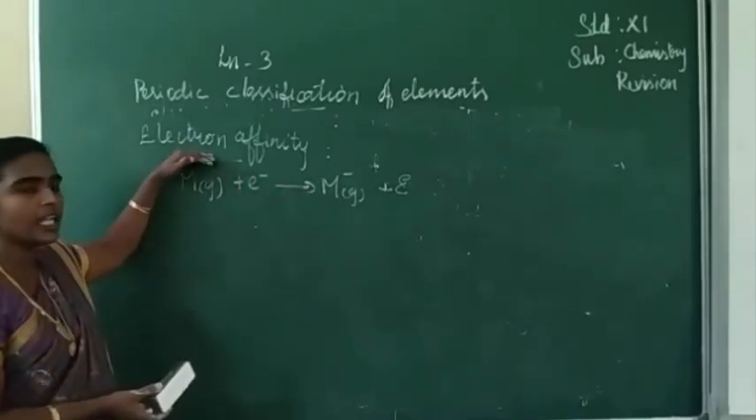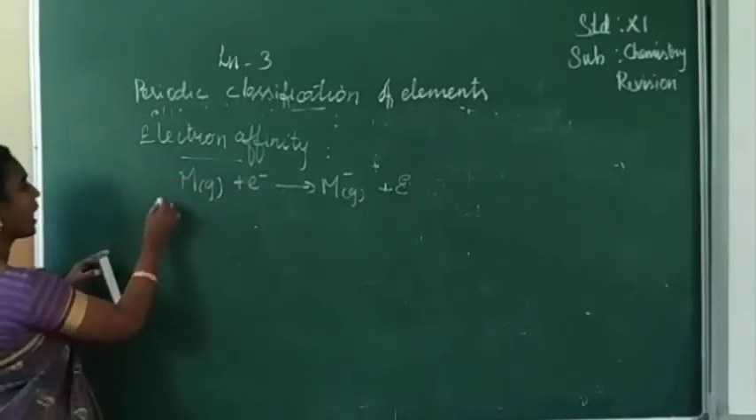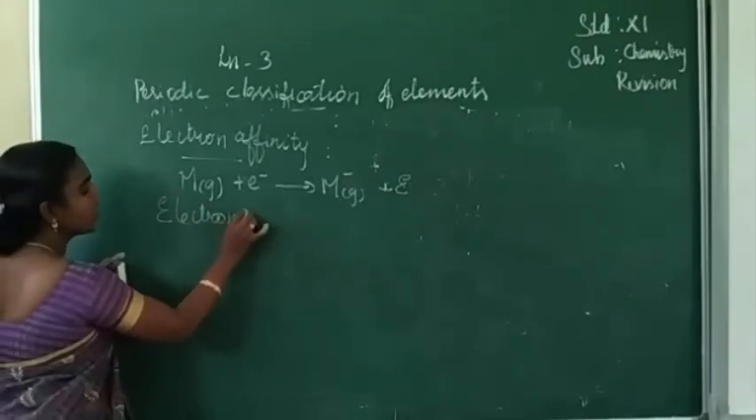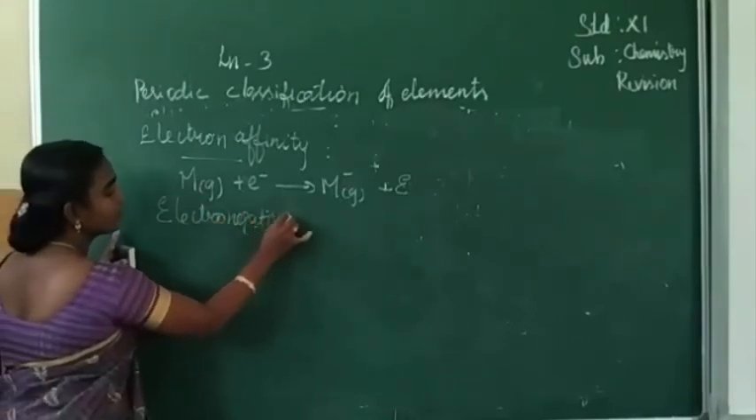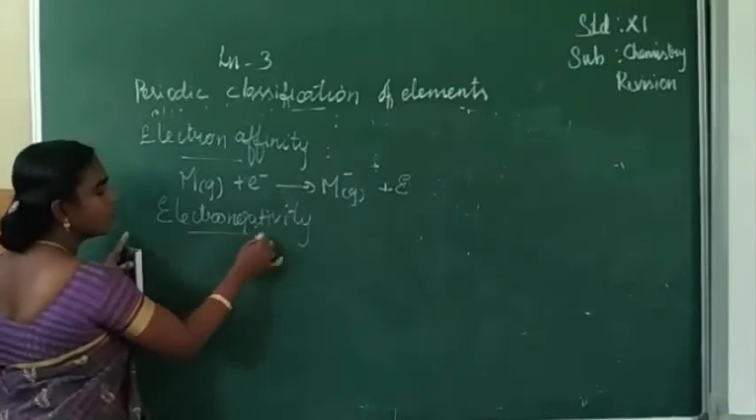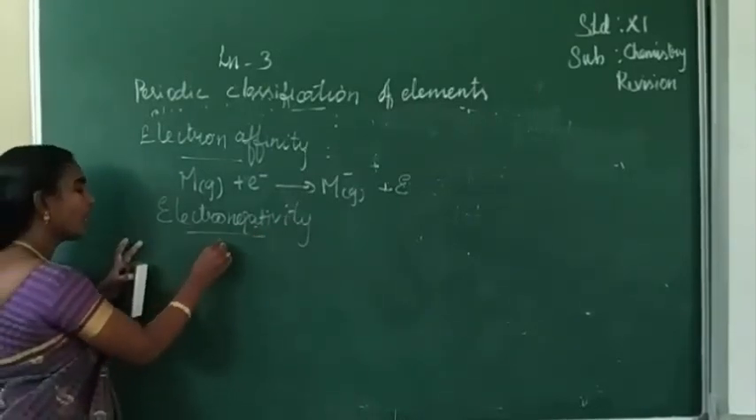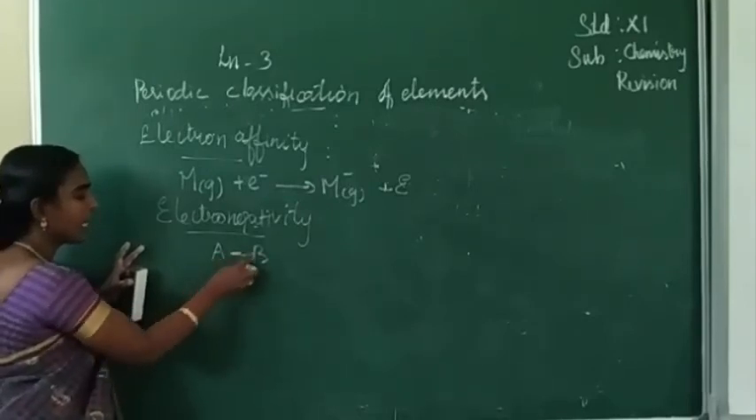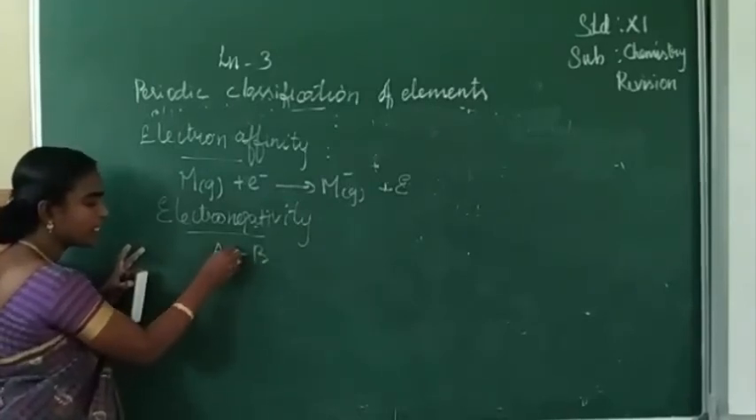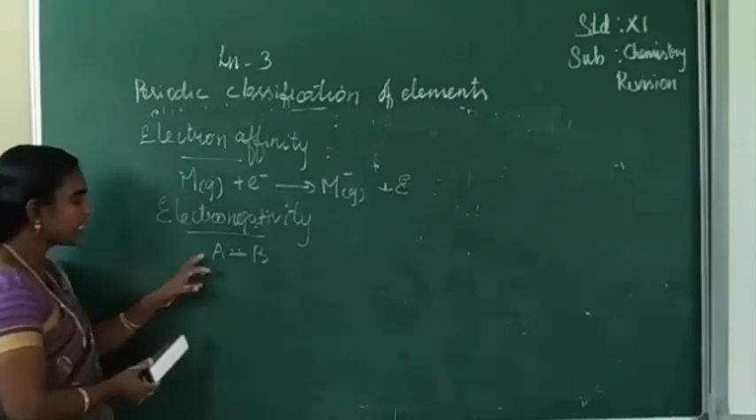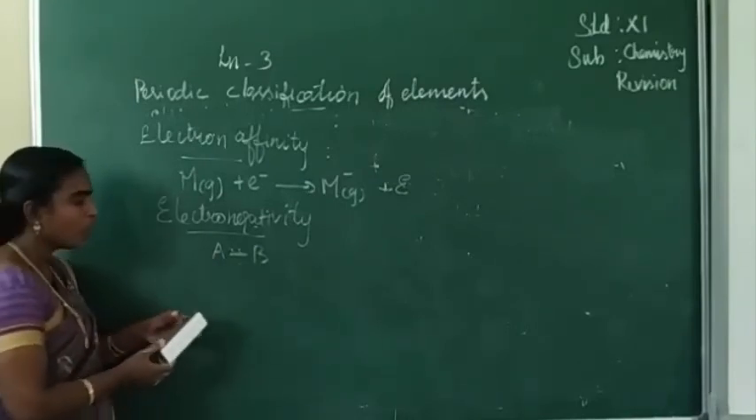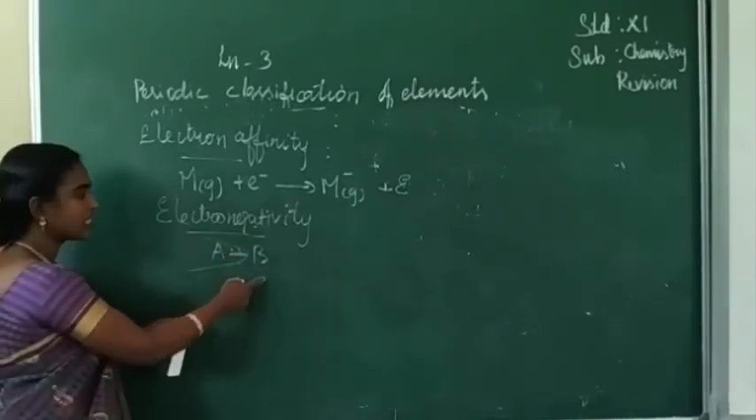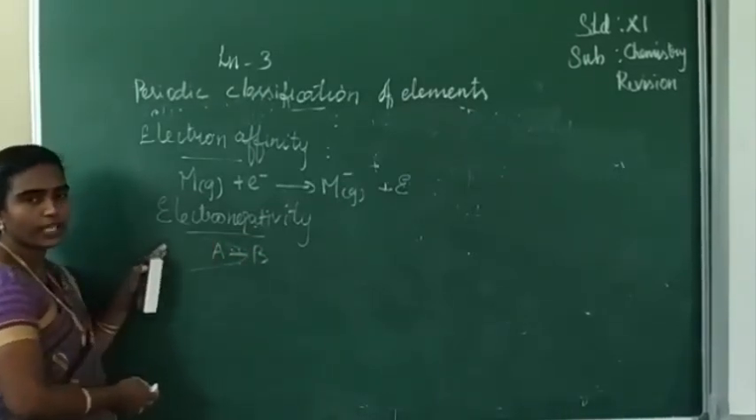Electron affinity. Next we can define electronegativity. It is the tendency of a covalently bonded atom. Consider the bond between A and B. This bond contains 2 electrons. So it's the tendency of an atom to attract the shared pair of electrons towards itself. It is called electronegativity.